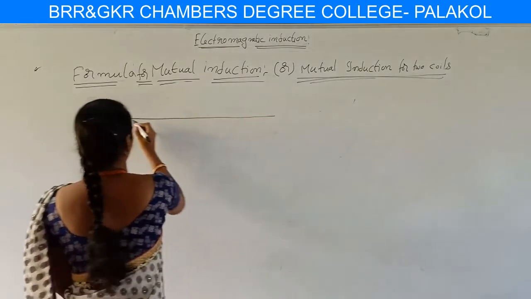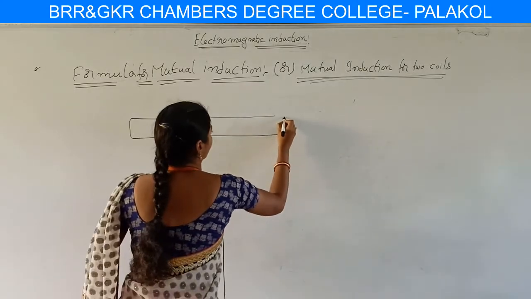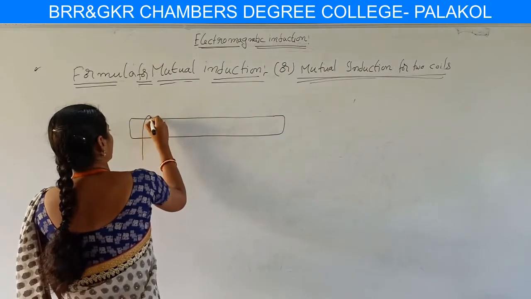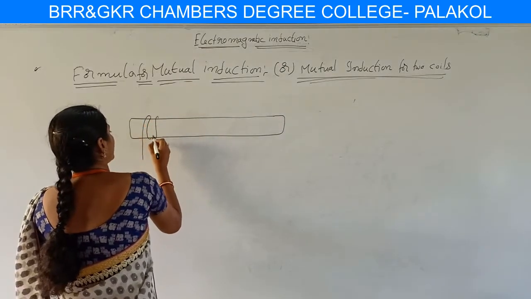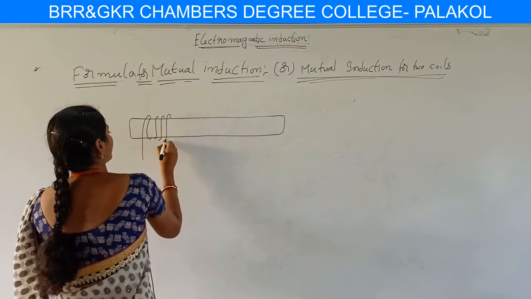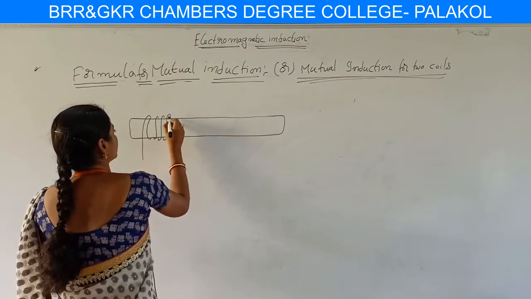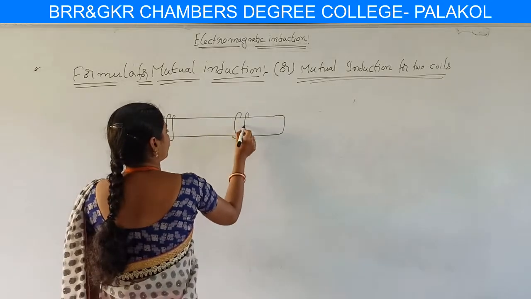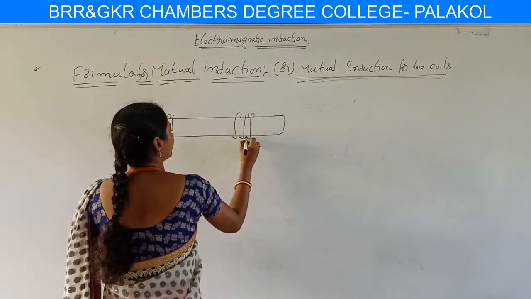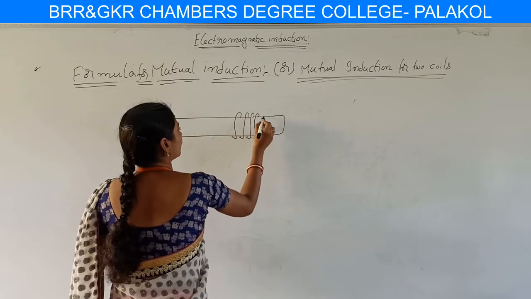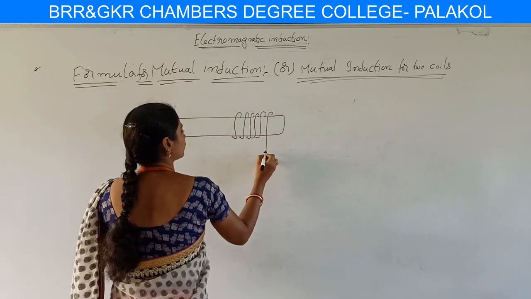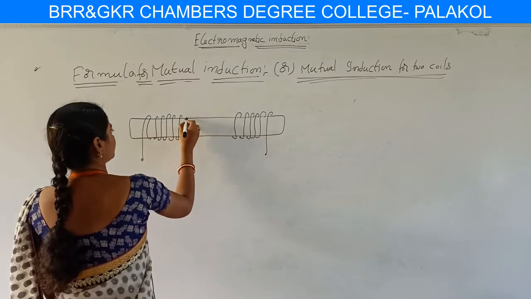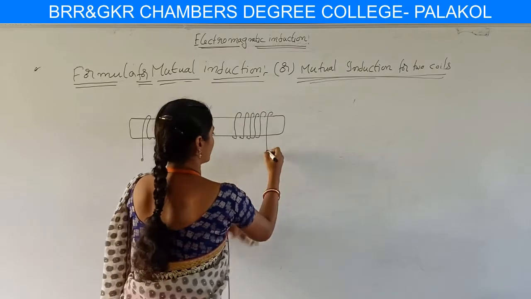So for this explanation, we have a diagram. Here this is the solenoid. In this solenoid there are two coils, which are the primary coil and the secondary coil. First, the primary coil is wound tightly on this solenoid, hence we consider this as the primary coil.